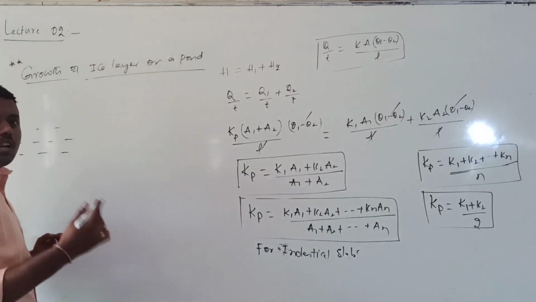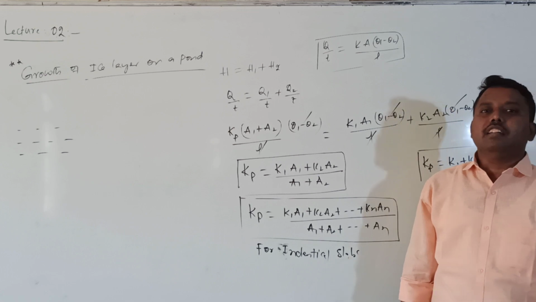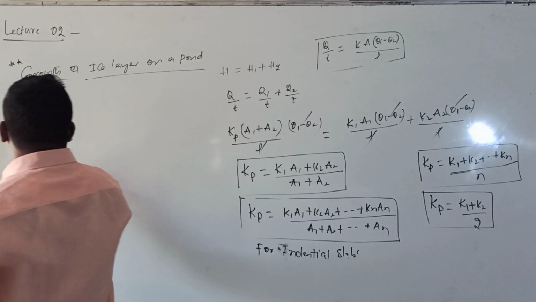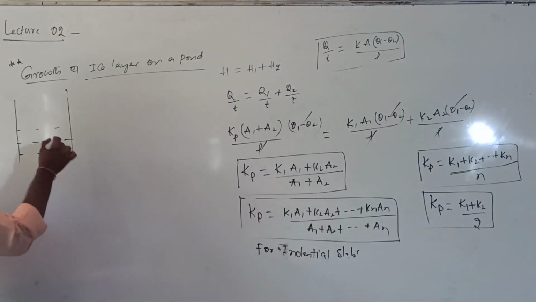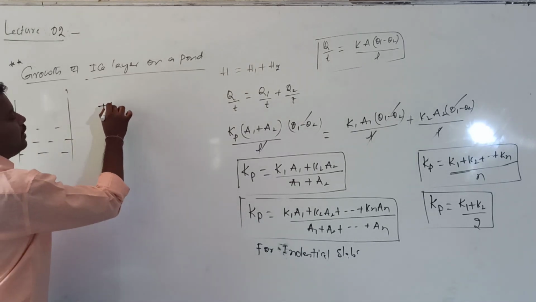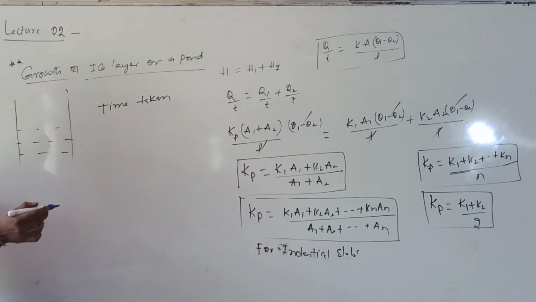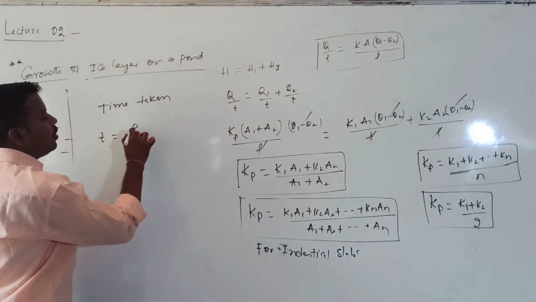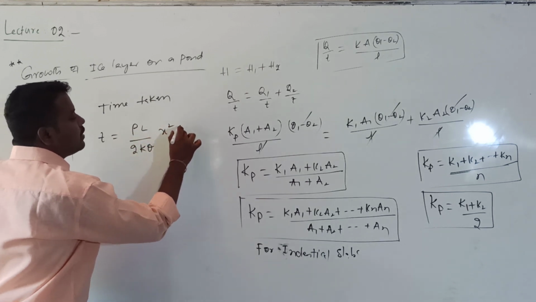If the temperature of the surroundings is falling rapidly, and the temperature is less than 0 degrees, then what happens? The thickness of the ice layer will keep on increasing. So now I want to calculate the time taken for the ice layer thickness to increase to x. The time taken is given by the formula T is equal to rho into L divided by 2 into K into theta into x square.